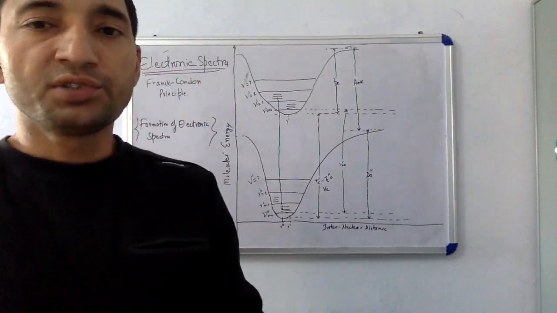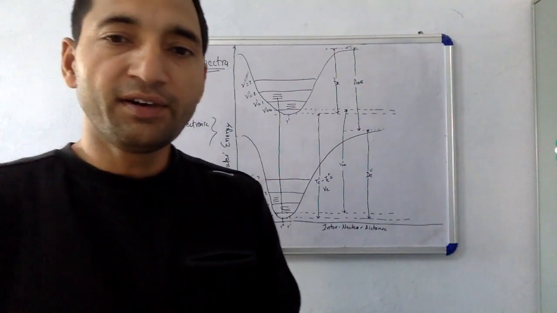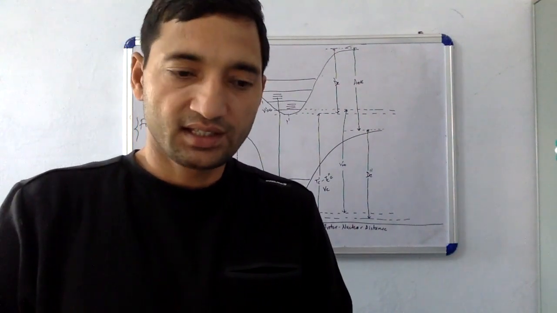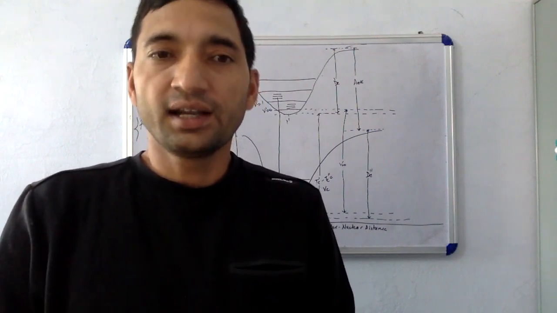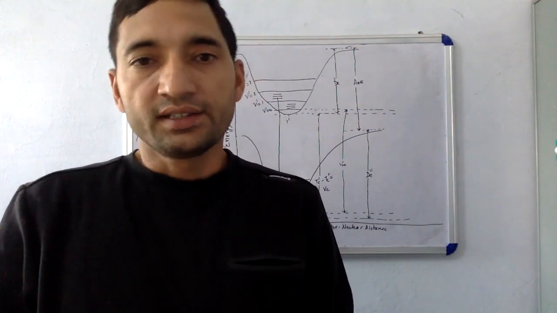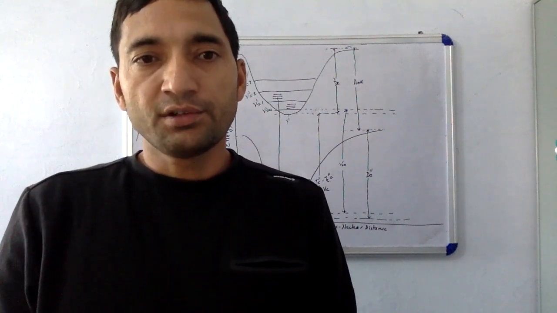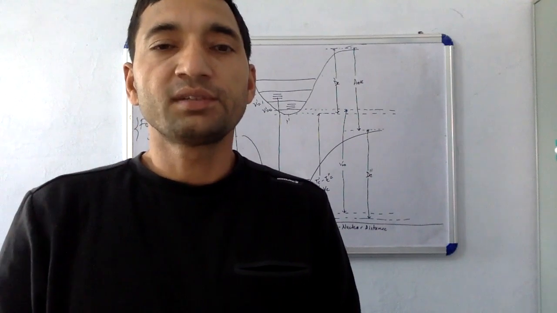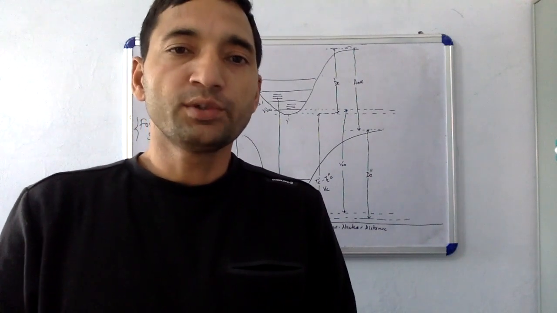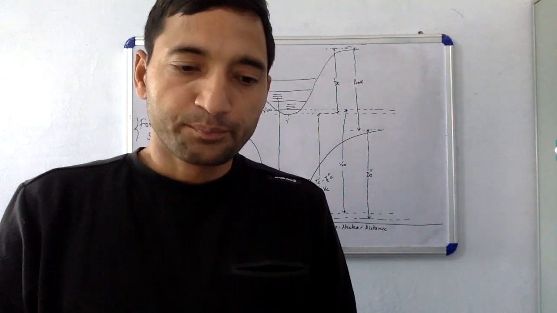And the dissociation limit is D_e, so we define the dissociation energy D_e. The single primes denote the higher energy levels, whether rotational, vibrational or electronic. The double primes denote the lower energy levels, corresponding to the electronic, vibrational and rotational ones.